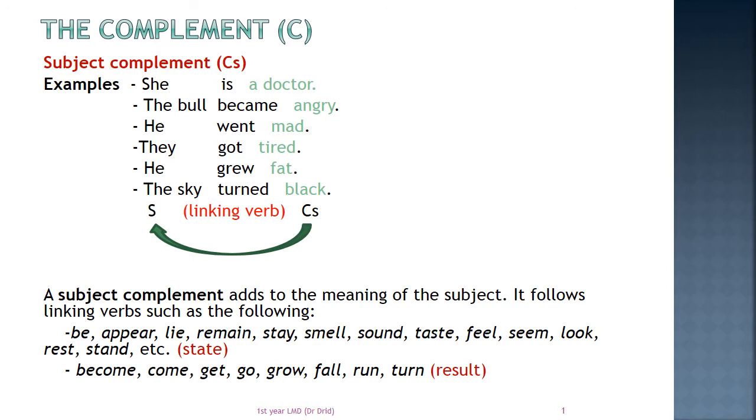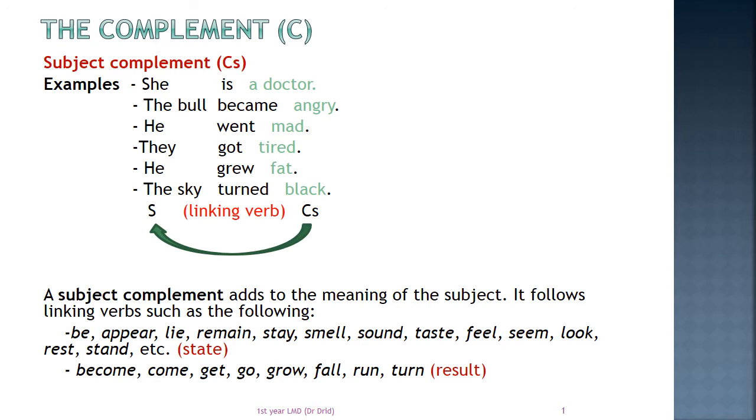For example, I say, he seems happy. She looks angry today. They express a state. The second category of linking verbs expresses a result. The first verb is to become, like the bull became angry. This indicates a change of state or a result.